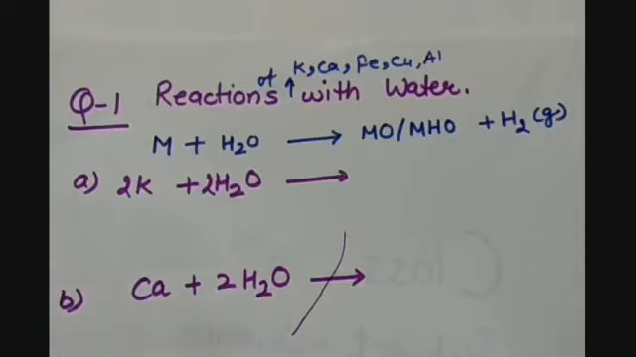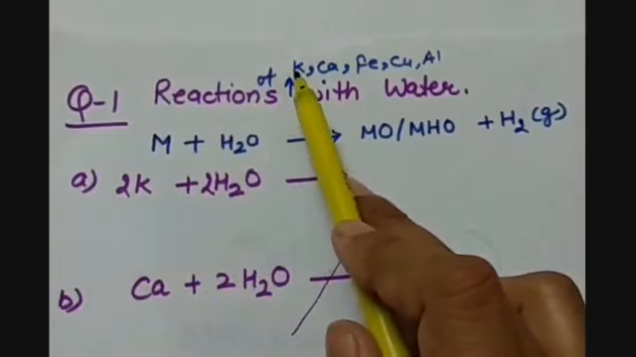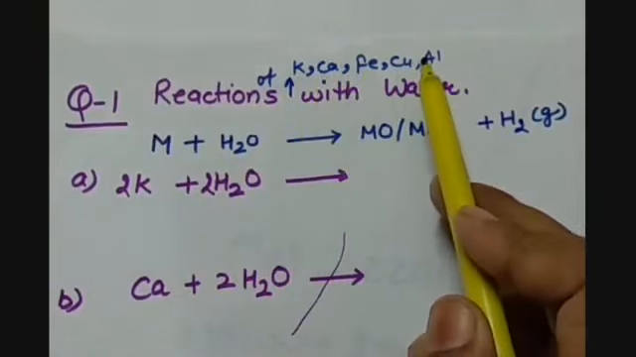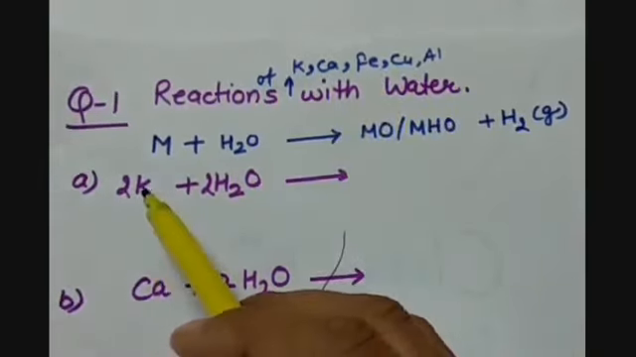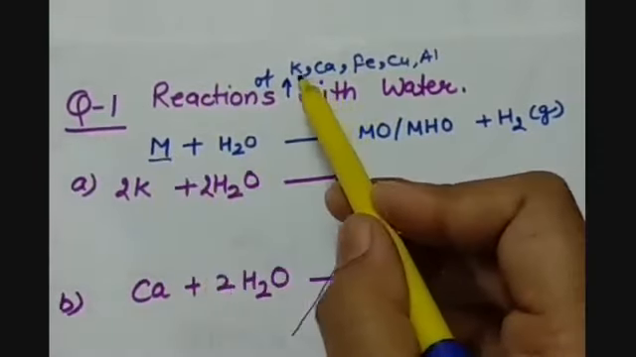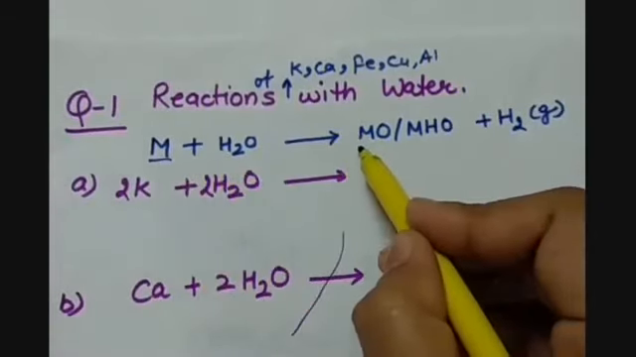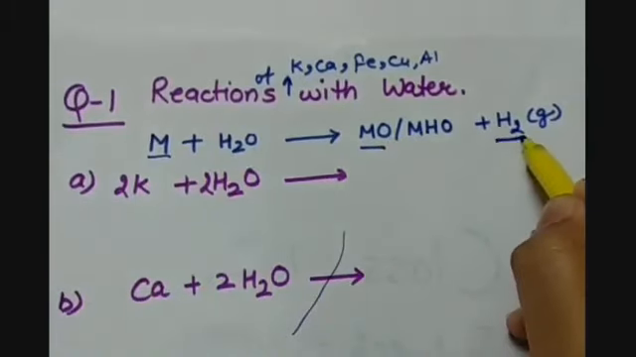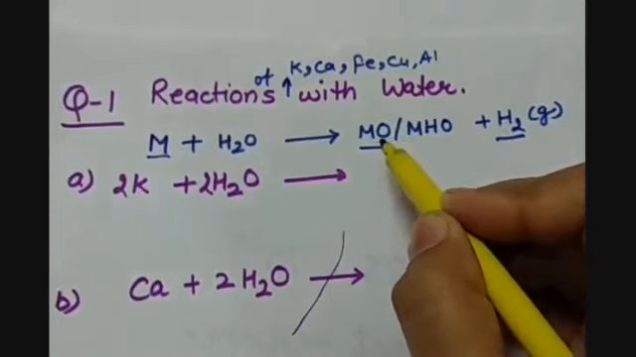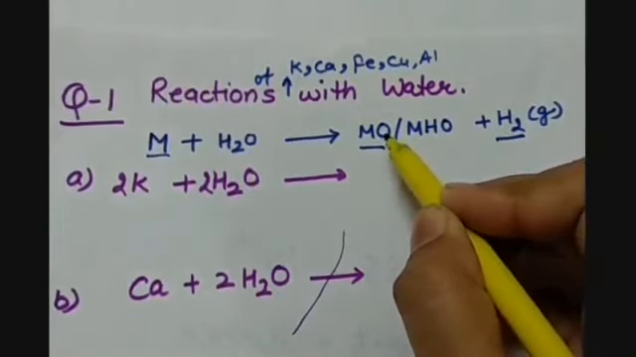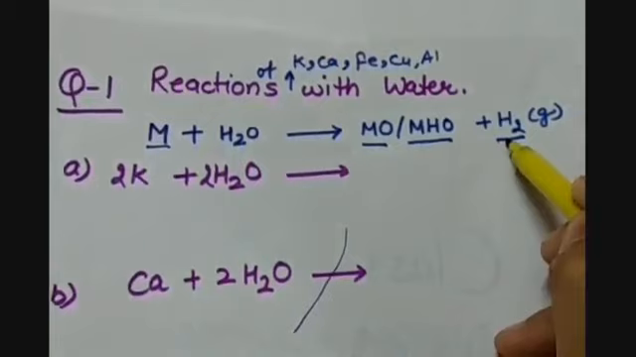Question number 1 is that you have to write the equations for the reactions of potassium, calcium, iron, copper and aluminium with water. So the solution is that whenever a metal, because these are all metals, reacts with water, it produces metal oxide and hydrogen gas. Further, because some of the metal oxides are soluble in water, those metal oxides will further react with water and form metal hydroxides and hydrogen gas will be evolved.